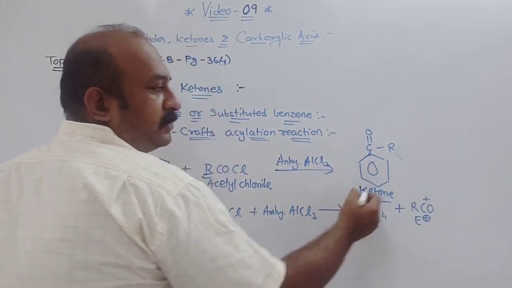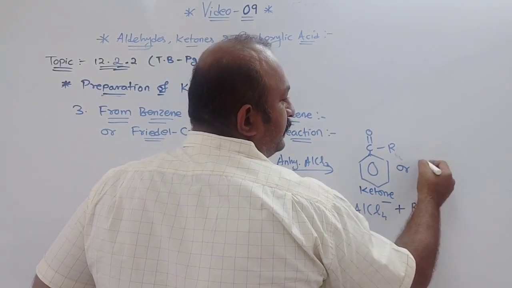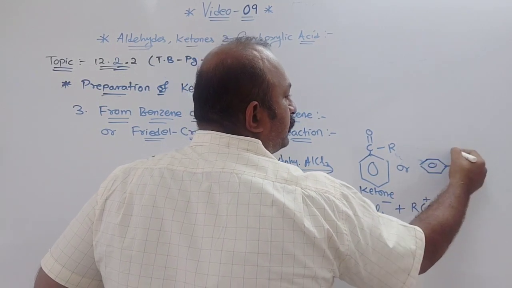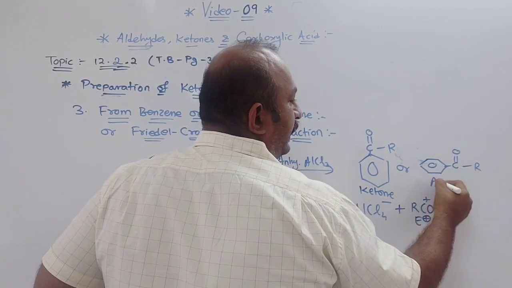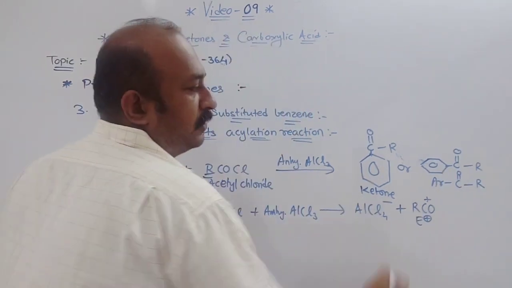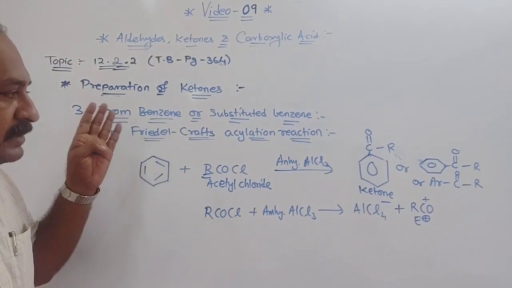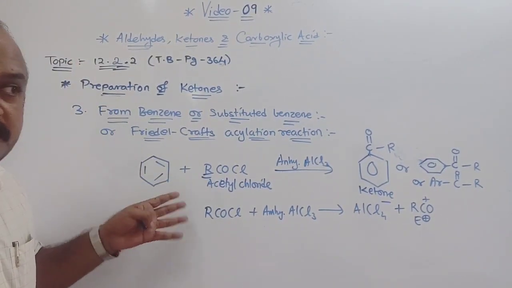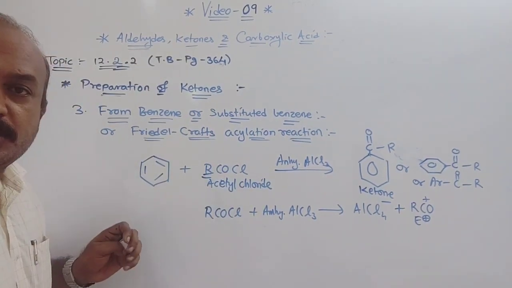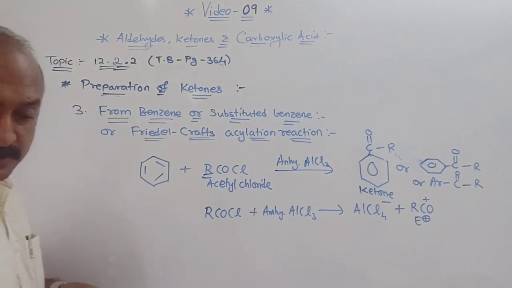In this ketone, you can also write the benzene ring with the ketone group, and here alkyl means R, C double bond O and R, like this. So this is the general form. It is the Friedel-Crafts acylation reaction. Why acylation? Because acetyl chloride, RCOCl, is used. Understood this part? So we will stop here. We have finished this topic.